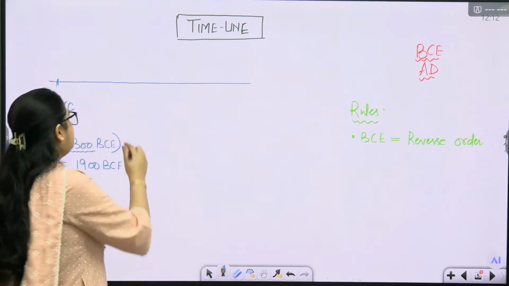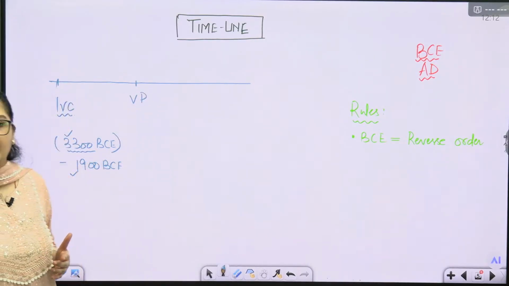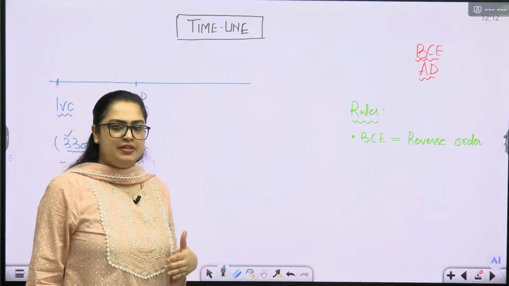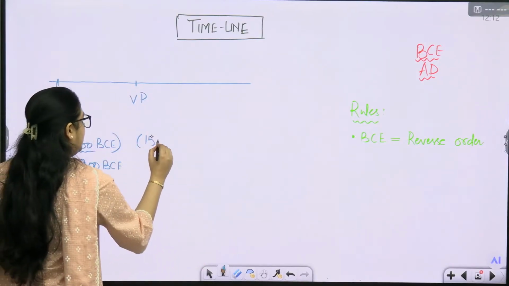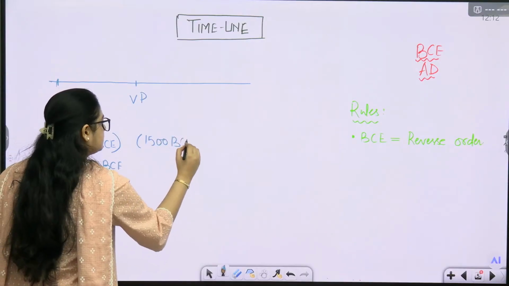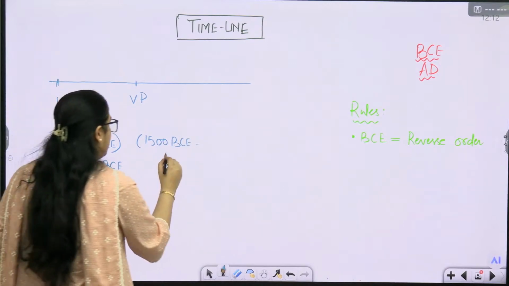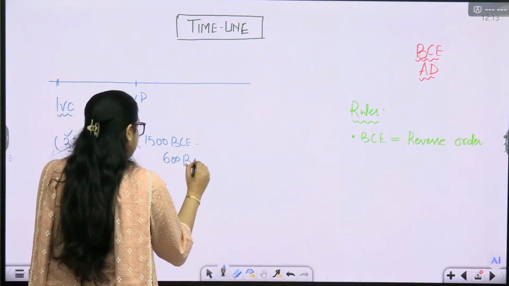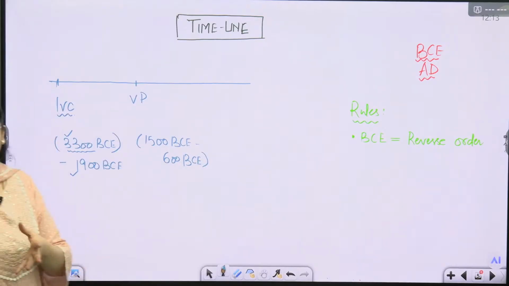Similarly, the Vedic period, the time period where we started to see the Rig Veda and other Vedas. So its time period, roughly, we take it as starting from 1500 BCE. It started at this point of time and lasted until 600 BCE. Sometimes we also write it as 700 BCE, because that is the decline part.